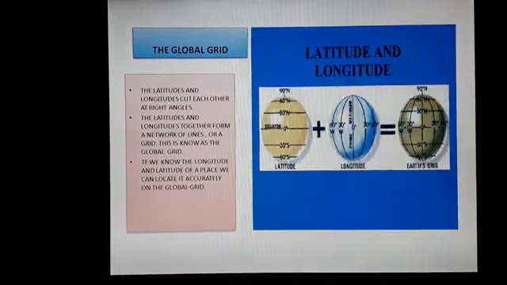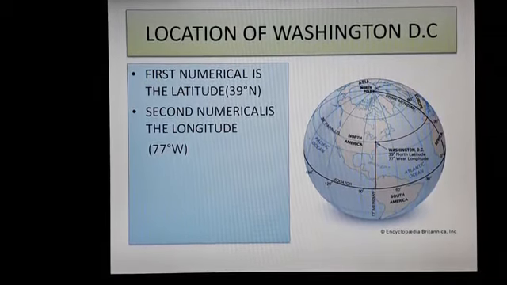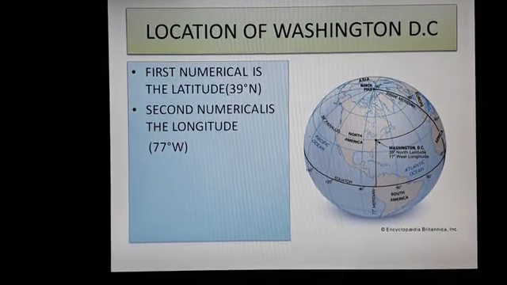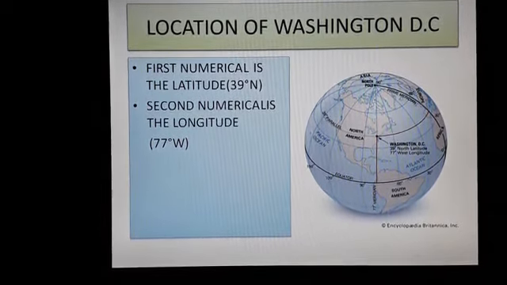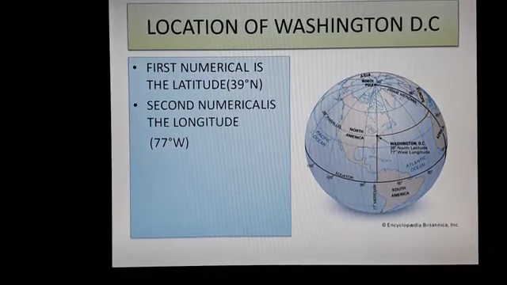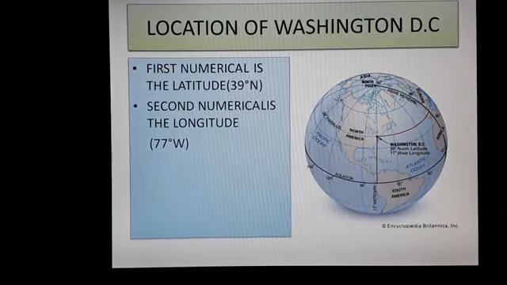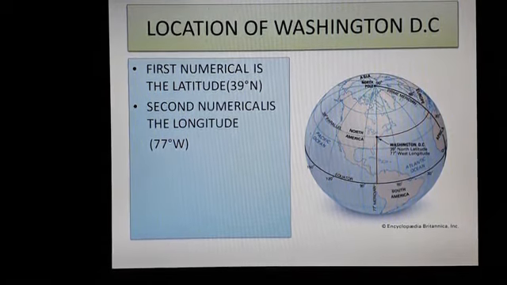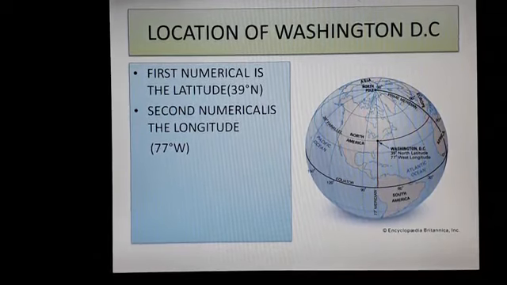Children, next observe the location coordinates of Washington DC. The first numerical is the latitude, 39 degrees north. The second numerical is the longitude, 77 degrees west. You see the globe. You got an idea as to how to read the location of a place. Latitude lines and longitude lines meet at the place, that is Washington, 39 degrees north and 77 degrees west.